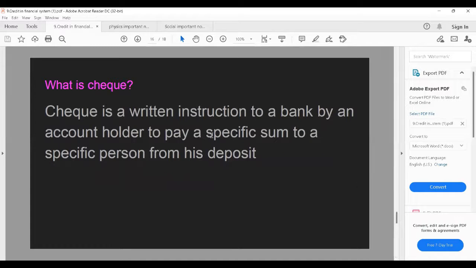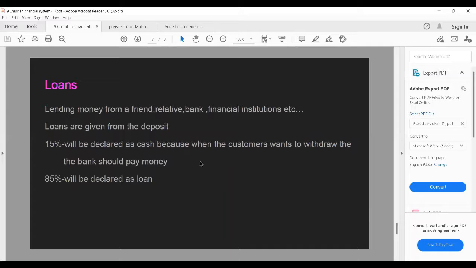What is cheque? Cheque is a written instruction to a bank by an account holder to pay a specific sum to a specific person from his deposit. Means I want to give my money to you. I should write the name of you, and I should keep the sign, and I will write the money. If you go to bank, they will give the money.